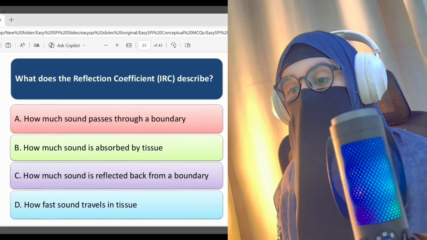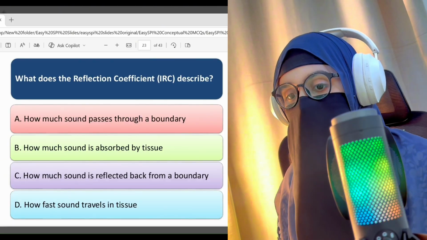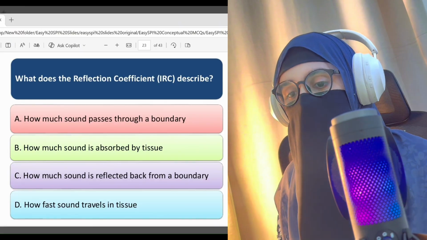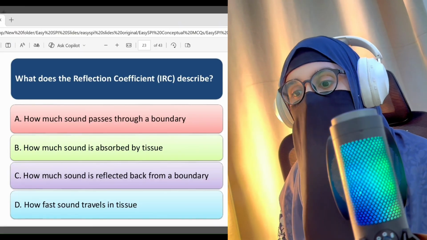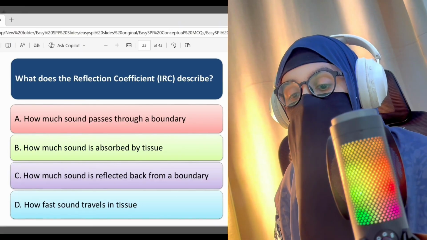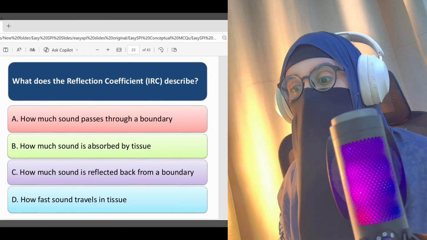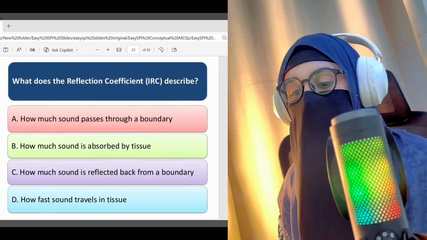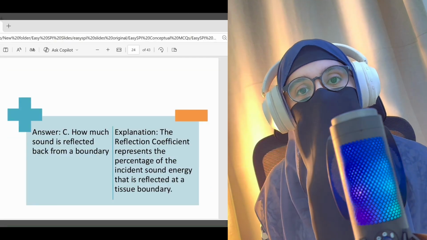What does the reflection coefficient describe? A. How much sound passes through a boundary? B. How much sound is absorbed by the tissue? C. How much sound is reflected back from a boundary? D. How fast sound travels in the tissue? The right answer here is C.